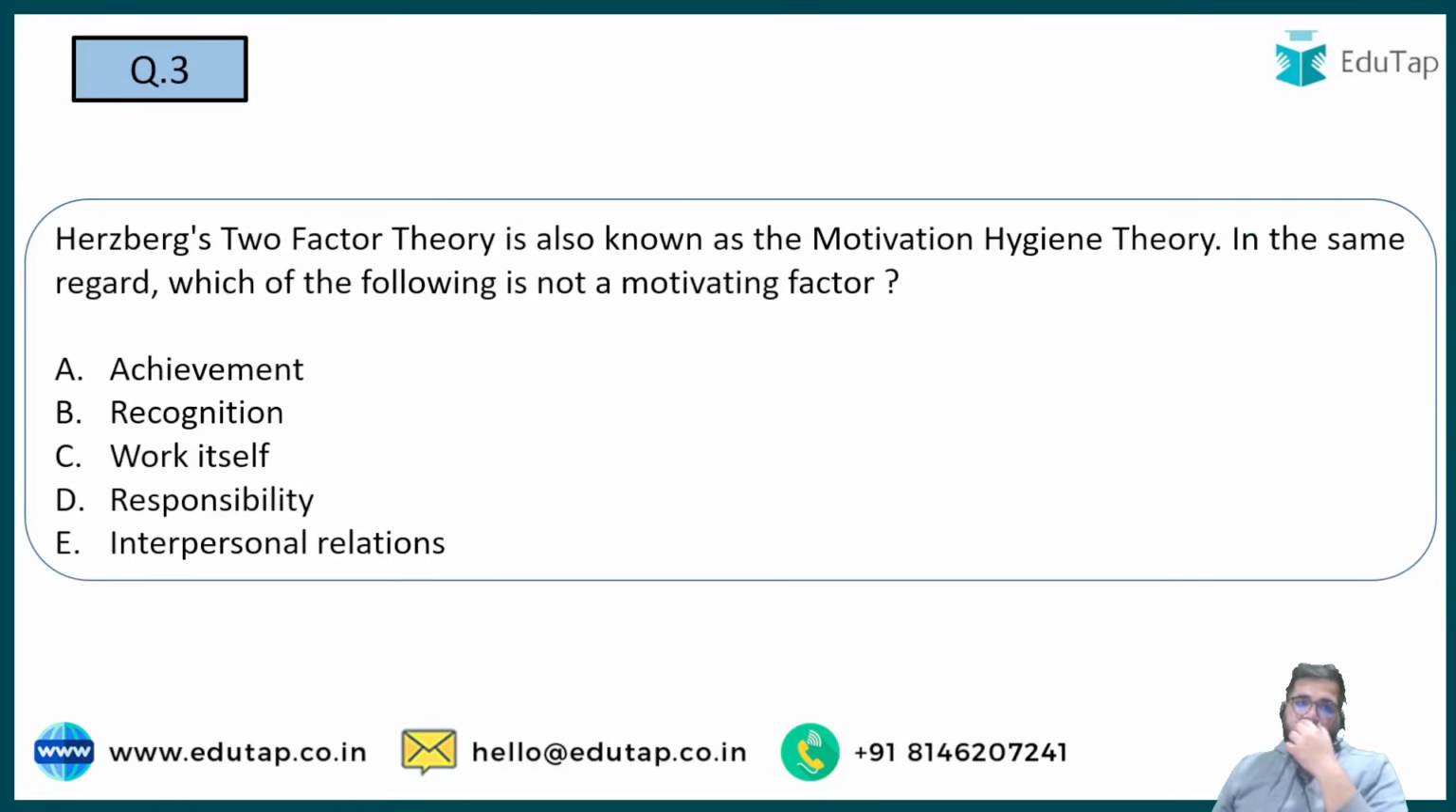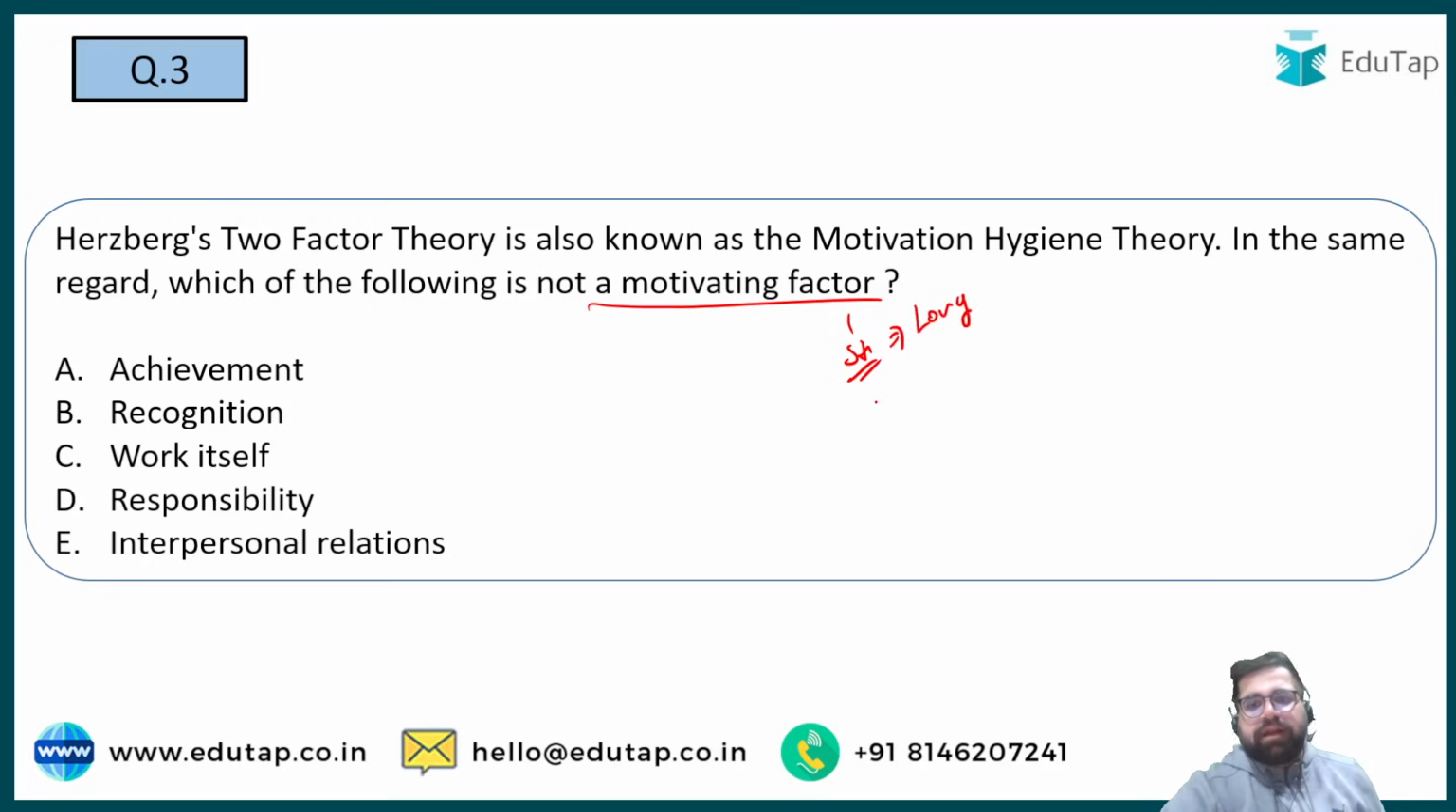Next question. Herzberg two-factor theory is also known as motivation hygiene theory. In the same regard, which of the following is not a motivating factor? Motivating factors are your satisfiers, which motivate you for a longer period of time, and then you have hygiene factors which motivate you for a shorter period of time. The question is asking you which of the following is not a motivating factor.